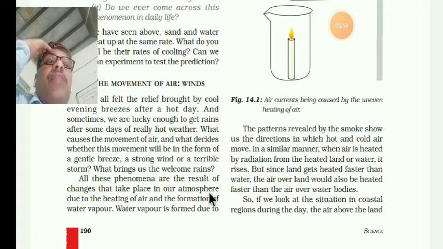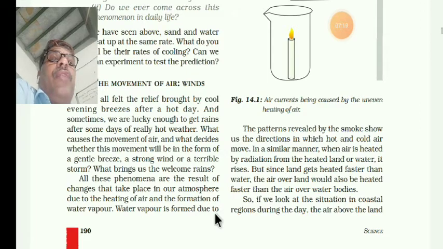See, our atmosphere changes due to the heating of the air. So this is ultimately due to the heating of the air and the formation of water vapor. Because of that, this is all the observation we are experiencing or seeing.